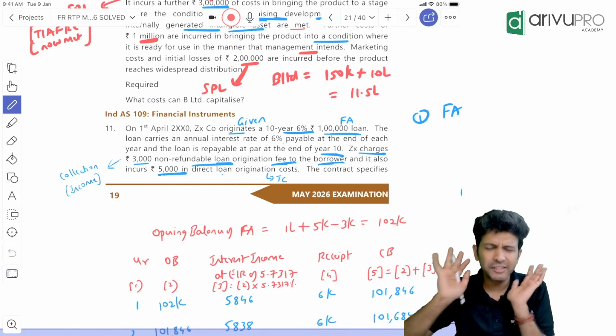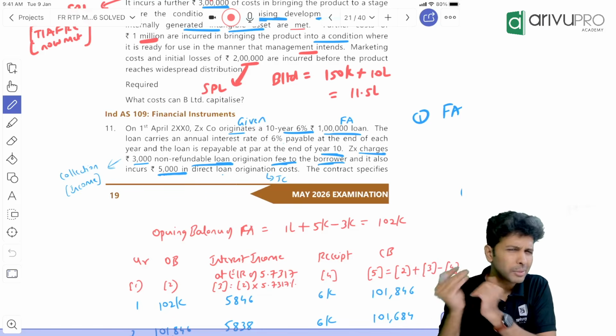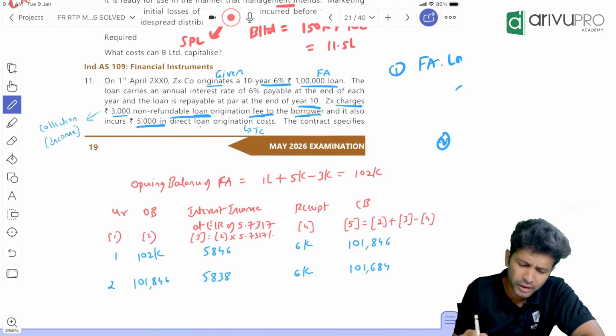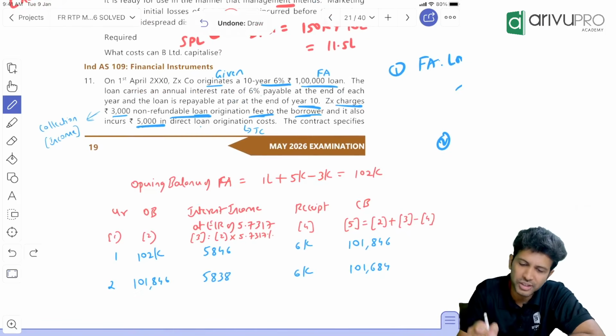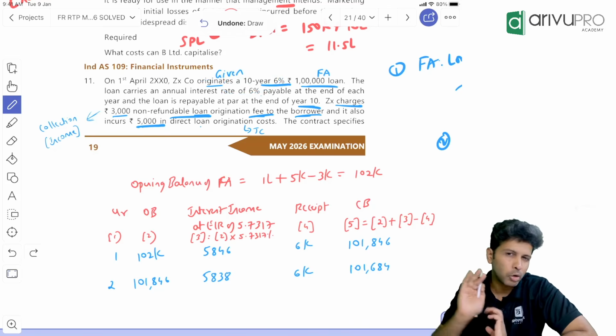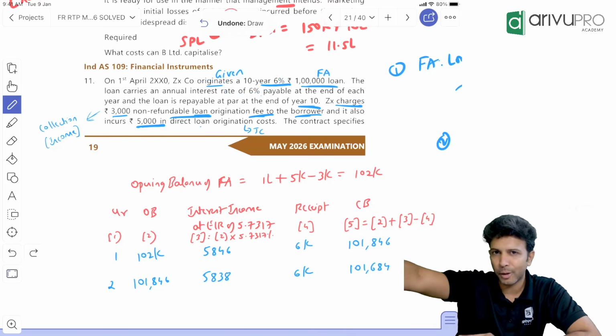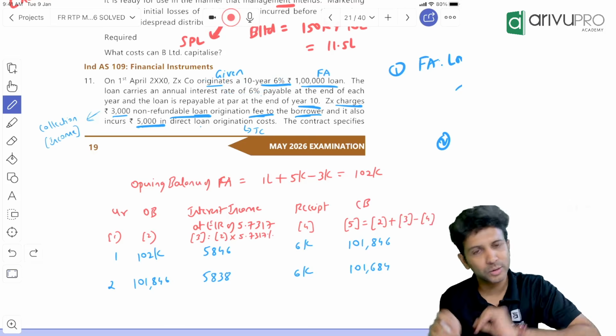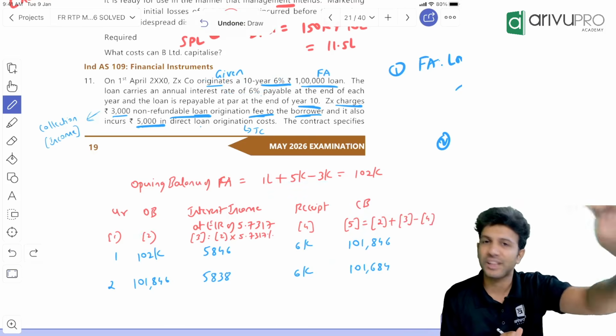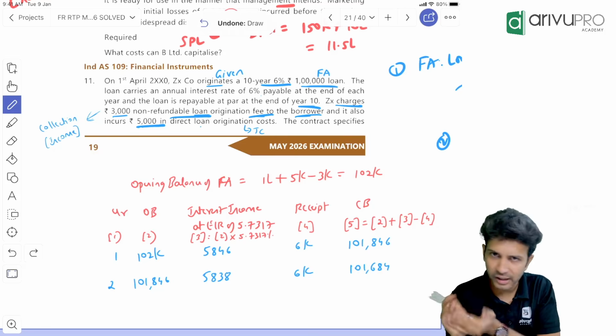Okay. But here any which way prepayment is not there. So normal ACM table. So what is that? If you want, I think in this problem, ICAI has put up the ACM table for all the 10 years. 1 or 2 years quickly. They're prepared in a slightly different format. So I just wanted to tell you that our normal format also will get you same answer. So I've done it for 2 years. You can continue with normal format.